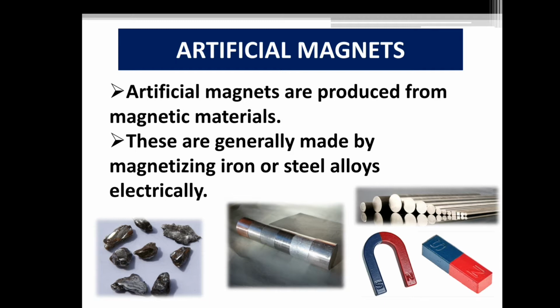Artificial magnets. Artificial magnets are produced from magnetic materials. These are generally made by magnetizing iron or steel alloys electrically. So, we already know what artificial magnets are. Artificial magnets are the magnets which are made by us in a factory. They are produced from magnetic materials, generally by magnetizing iron or steel alloys electrically.